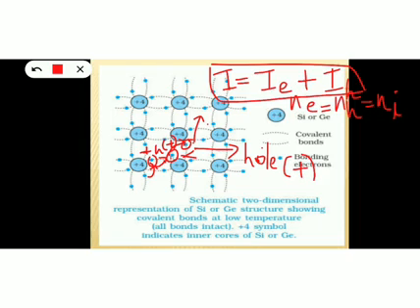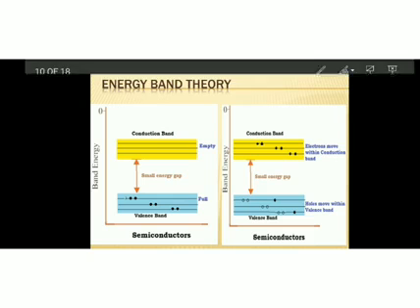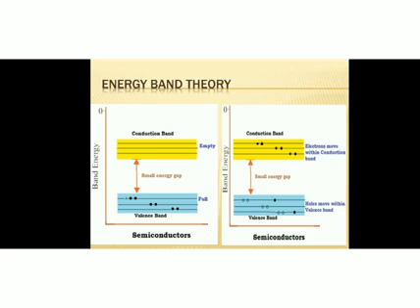Okay children, so this is about the intrinsic semiconductor, and we can explain the same thing using the energy band diagram of intrinsic semiconductor. See, this is the energy band diagram. This figure represents the situation at 0 Kelvin. When the temperature is 0 Kelvin, you can see no electrons are available in the conduction band. Conduction band is empty and valence band is full. That means all the electrons are present in the valence band when the temperature is 0 Kelvin.